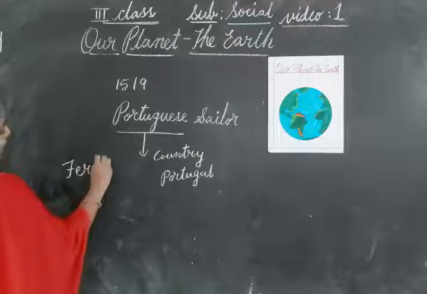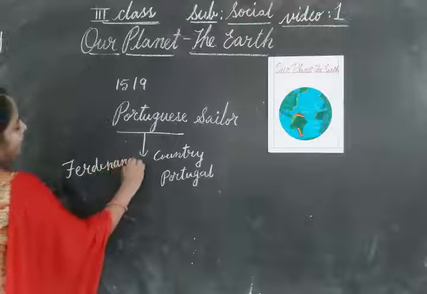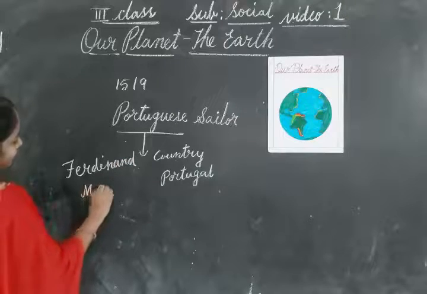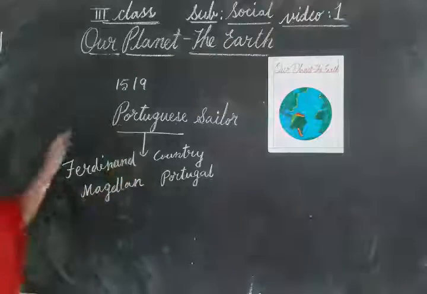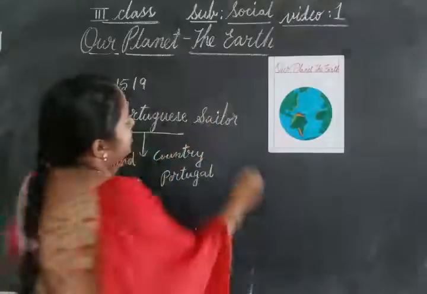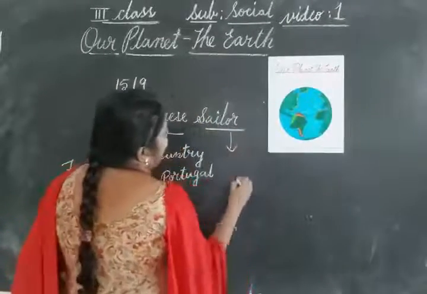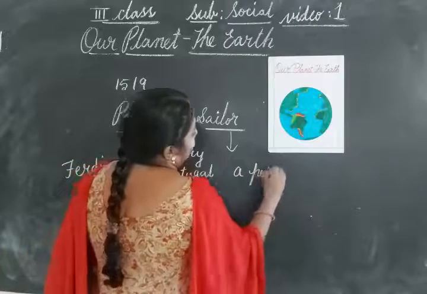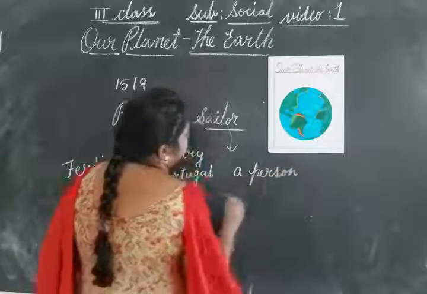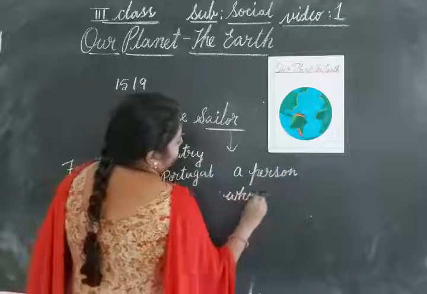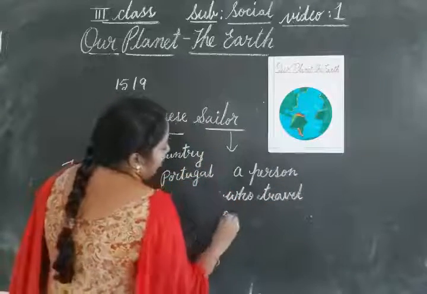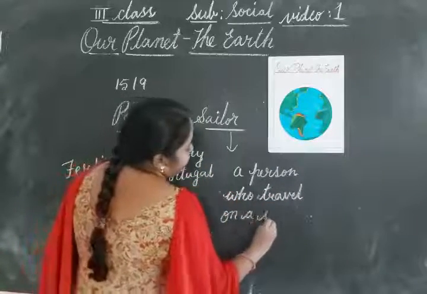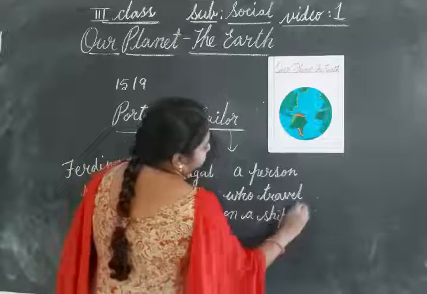What is the name of the sailor? Ferdinand Magellan. Sailor means a person who travels on a ship or boat.